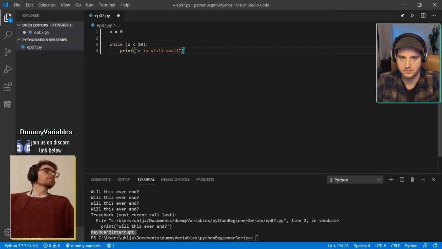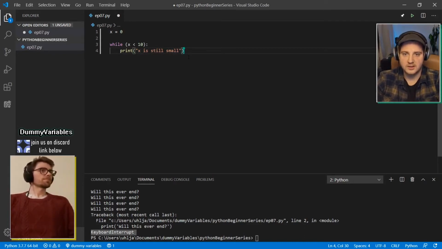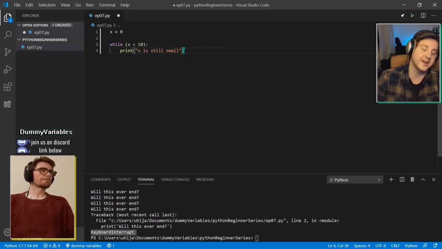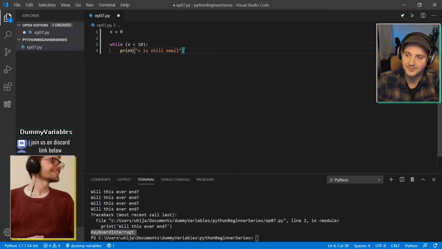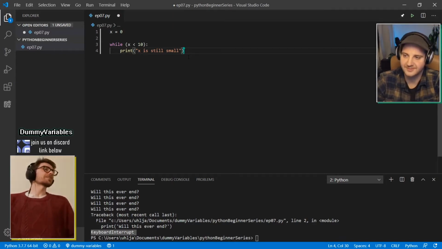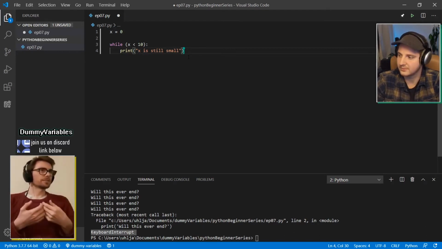So what's going to happen with this while loop, Jacob? Well, because x is 0 all the time, the statement x is smaller than 10 is always true. So we're gonna enter another infinite loop, basically. Excellent, well done. So we don't need to run it. You've already guessed it. So how about if every single loop we increase the value of x by 1?